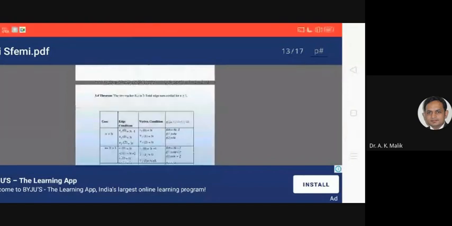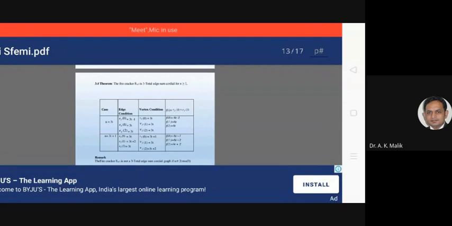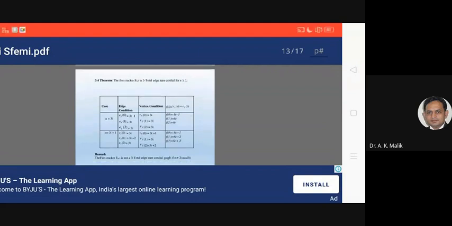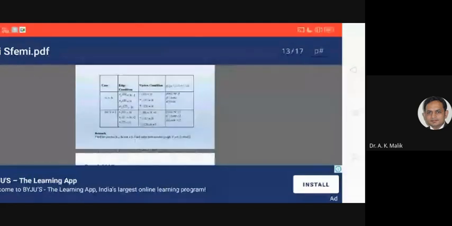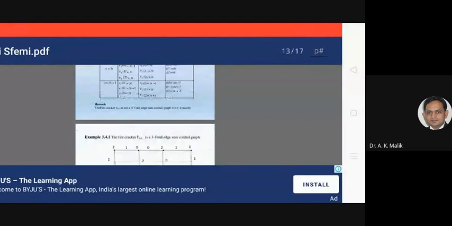Then theorem 3.4. The firecracker Fn is 3-total HSM cordial for n greater than or equal to 3. Also, this table shows that this theorem has 2 cases: n equal to 3t and n equal to 3t plus 1, with edge condition, vertex condition, and 3-total HSM condition. Remark: the firecracker Fn,3 is not a 3-total HSM cordial graph if n is congruent to 2 mod 3. This is an example of a firecracker.